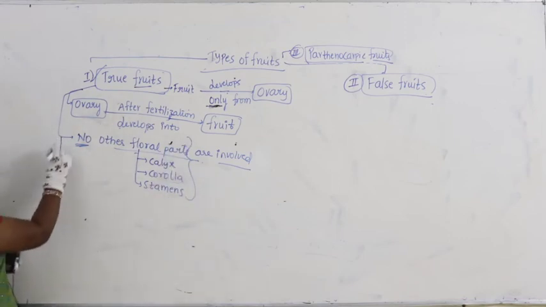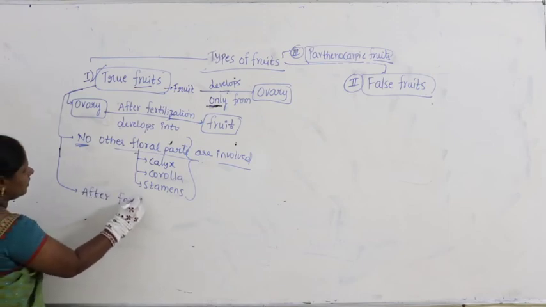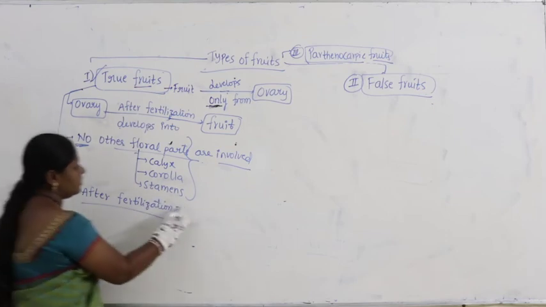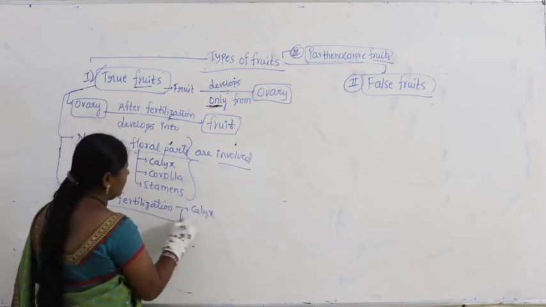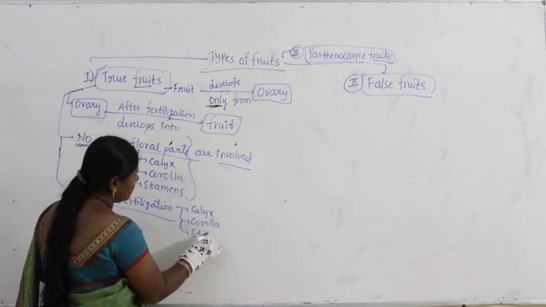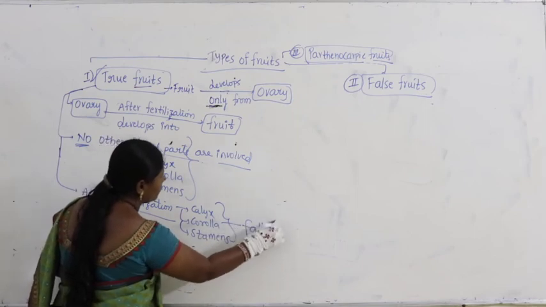Generally what happens, if you look at after fertilization, calyx, corolla and stamens, all they will fall off.